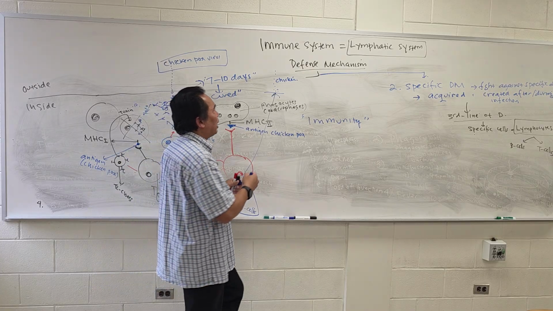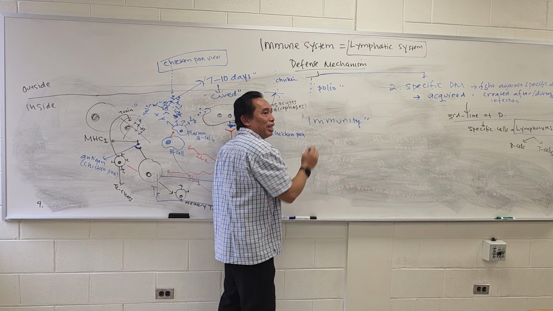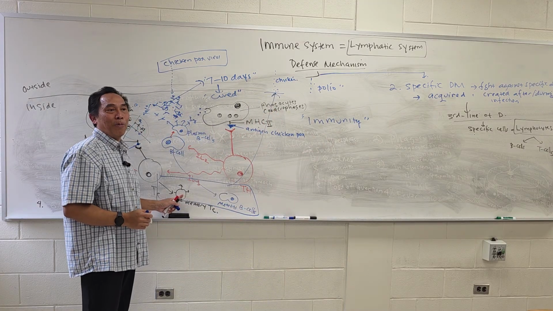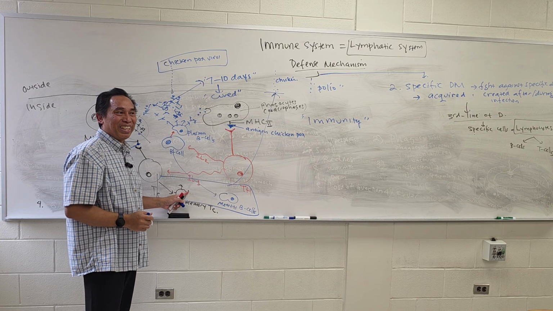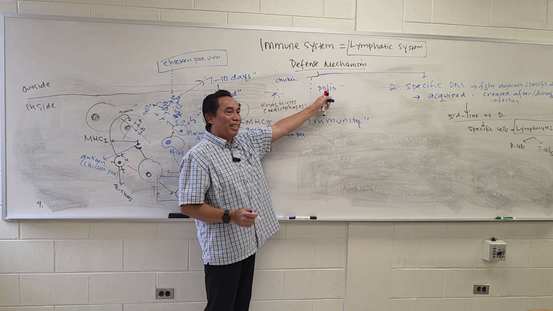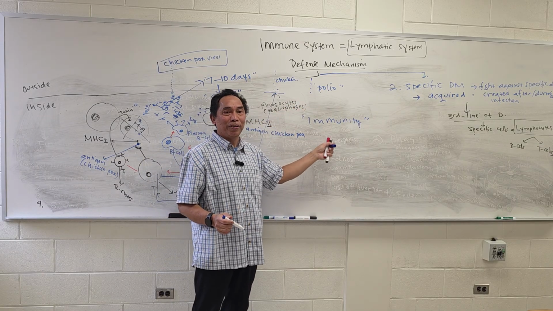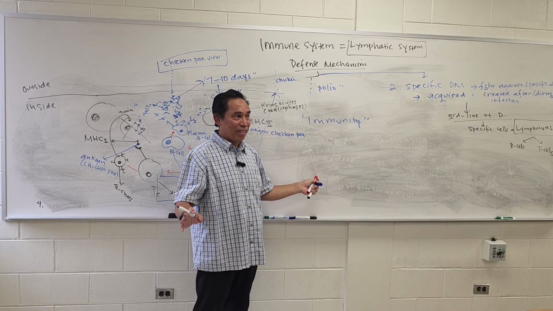But what happens if the one that enters your body is polio viruses? Can this memory cell be used? No, because this memory cell is only specific for chicken pox. Then you have to fight this from the beginning again. You're gonna produce memory cell for polio. The same thing with other immunity, other disease, right?